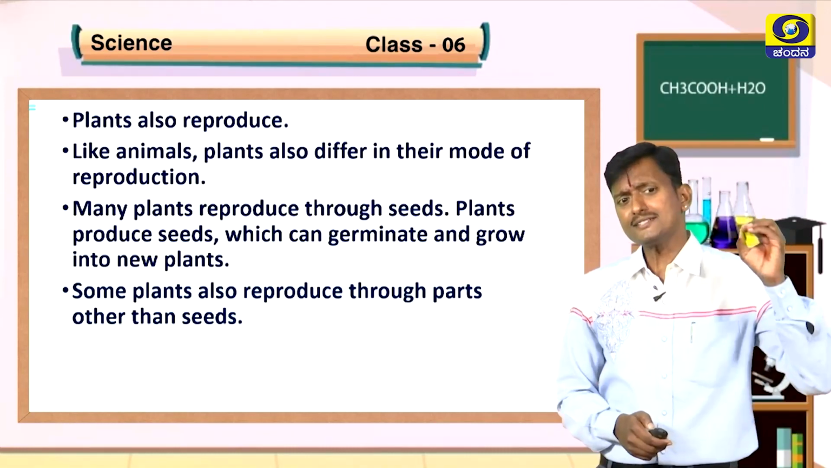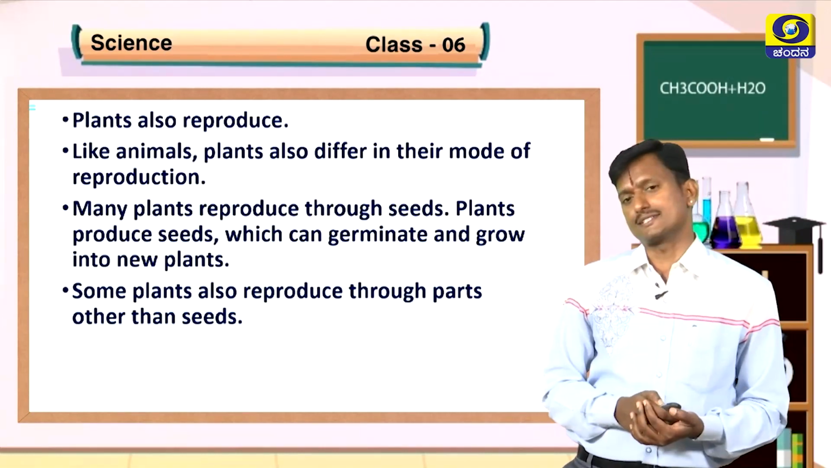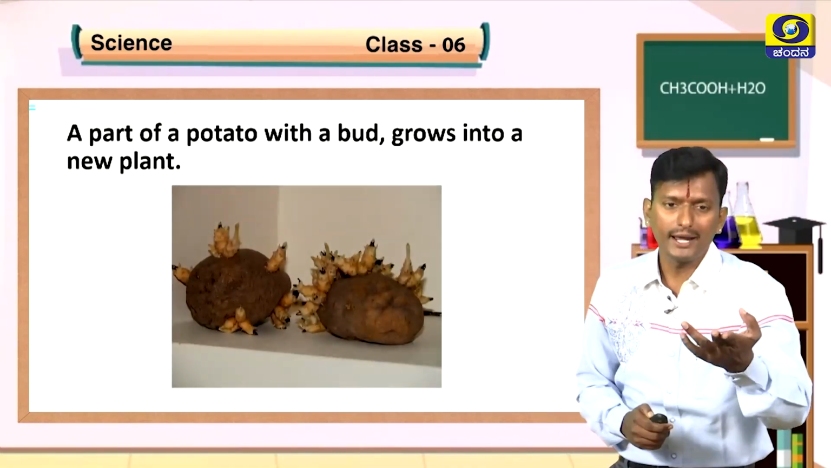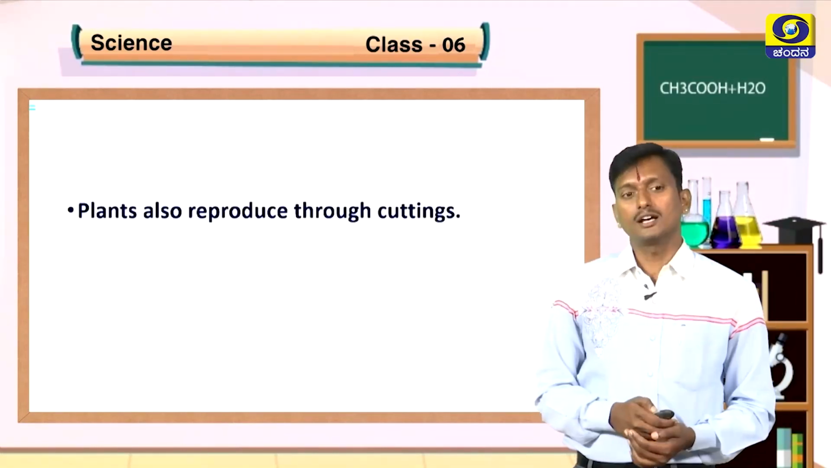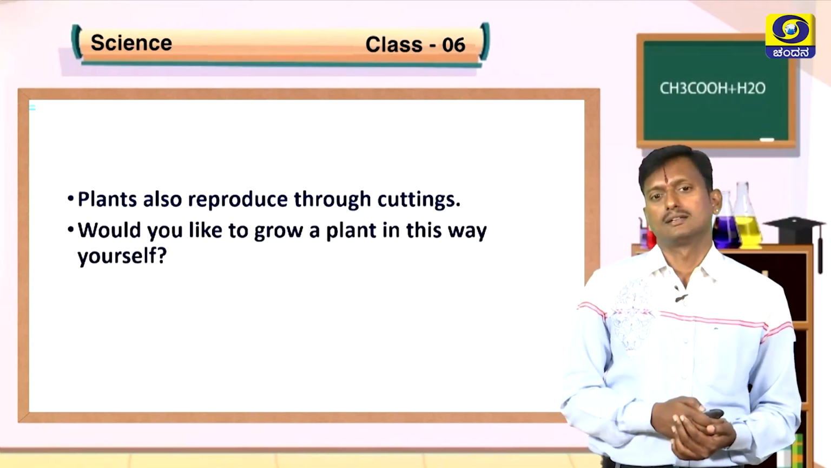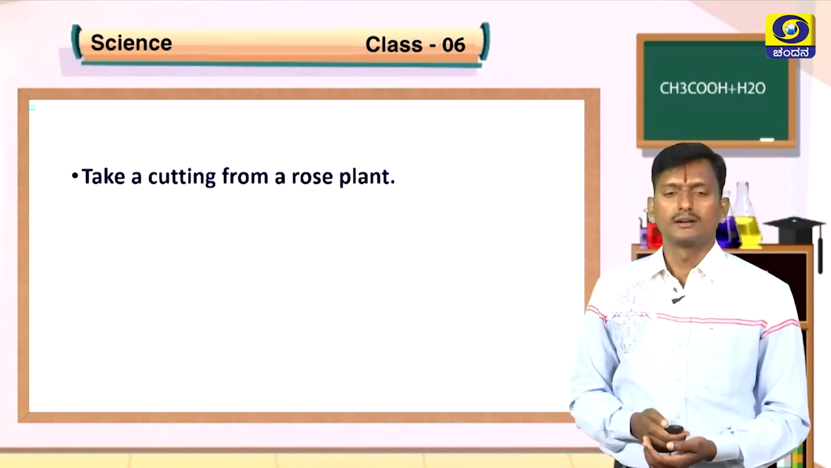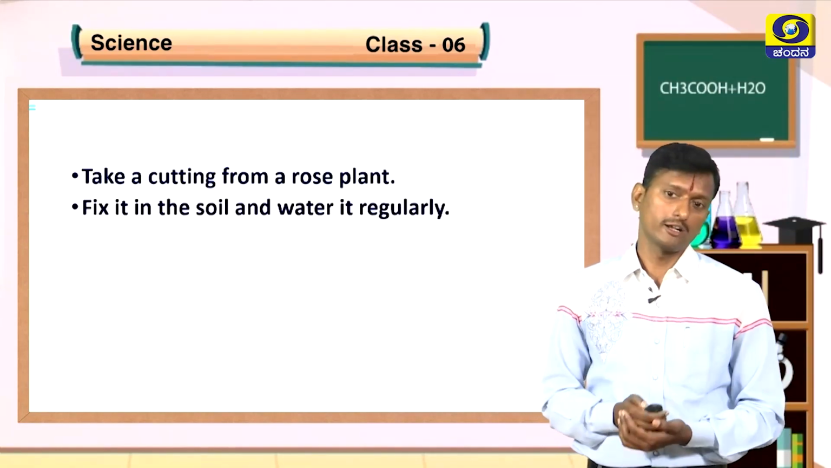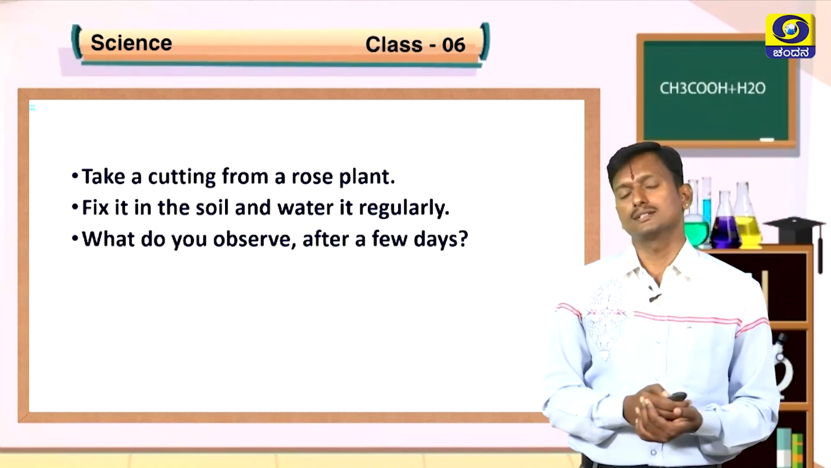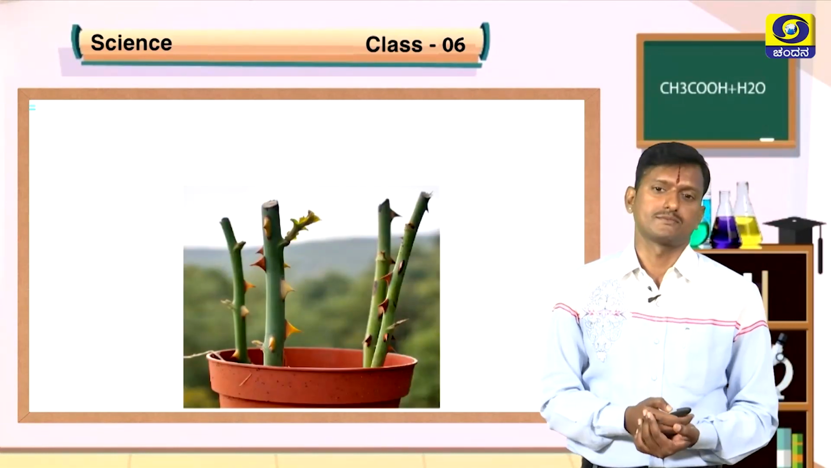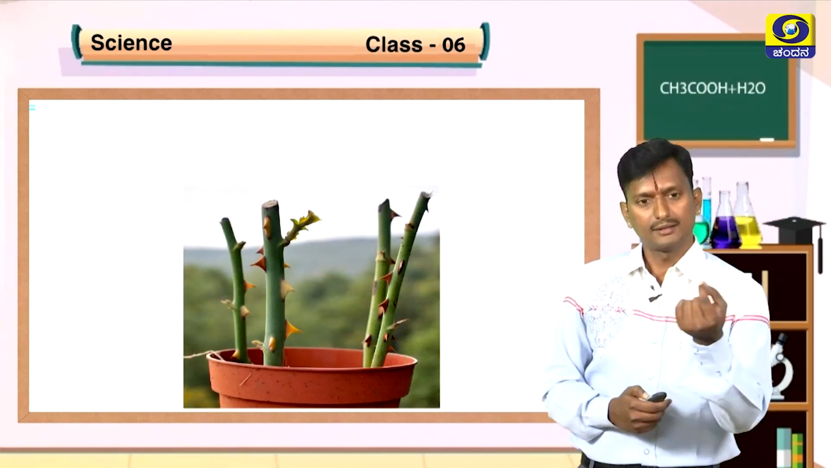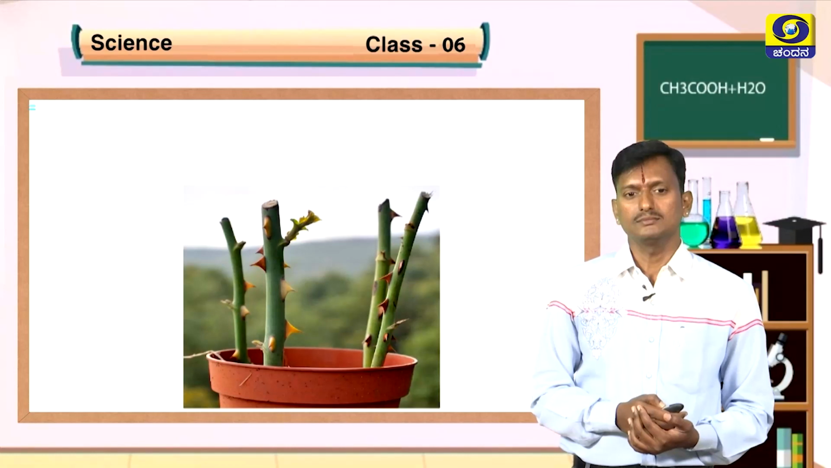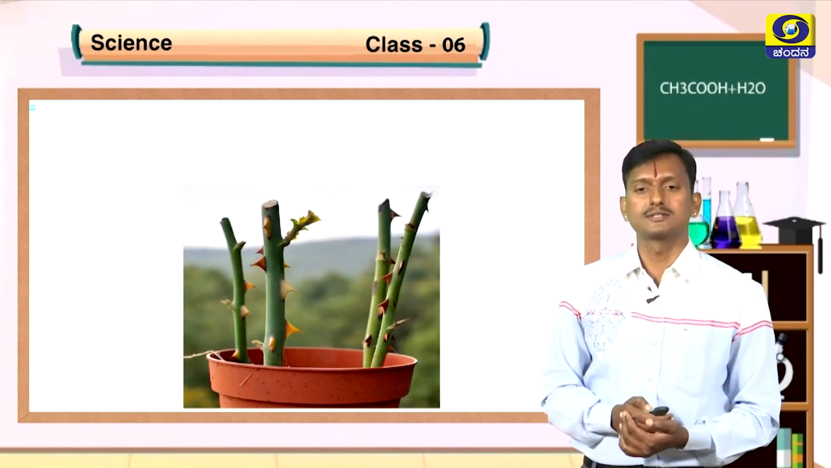Right? Some plants also reproduce through other parts. How? A part of a potato with a bud grows into a new plant. A type of reproduction. Also, cutting. Have you seen rose cutting? Take some cutting from a rose plant and fix it in soil, water regularly. What you observe after a few days, it starts growing, and new leaves are arriving from the buds of the plant. This is one type of reproduction by plants.